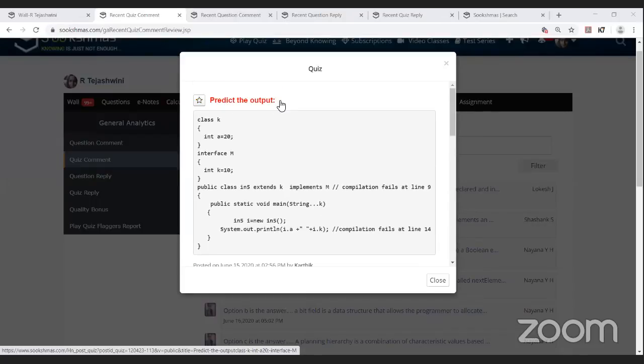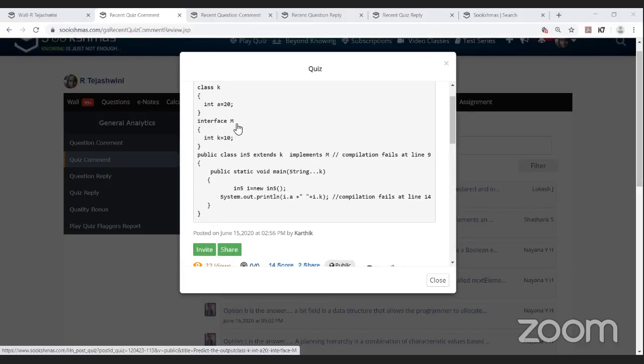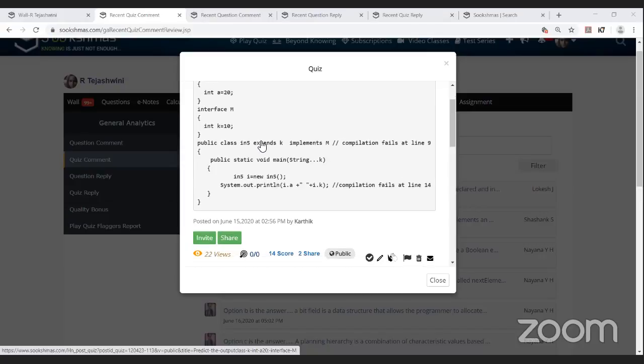It's a question asking to predict the output. He has included a class K, and in class K, int a is equal to 20. He has initialized an interface Yum, and in that interface, k is equal to 10. And in this public class, Infi extends K implements Yum. Both extends and implements are used.